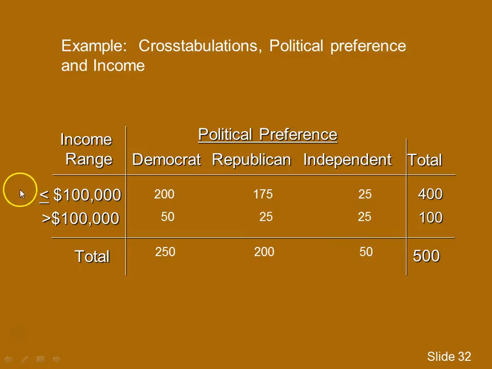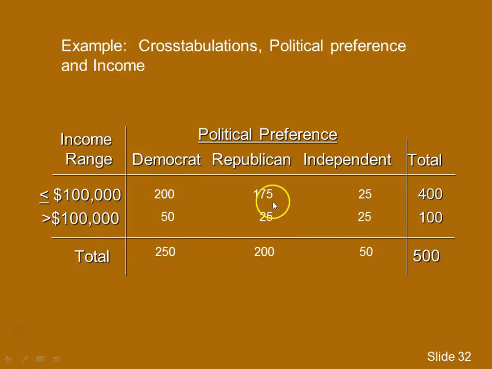And the other variable is their income range. Let's say we've broken income down into two ranges, less than or equal to 100,000 or greater than 100,000. We had 400 people with an income less than or equal to 100,000, 100 people with an income above 100,000.